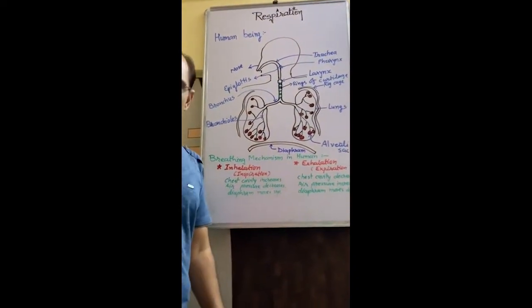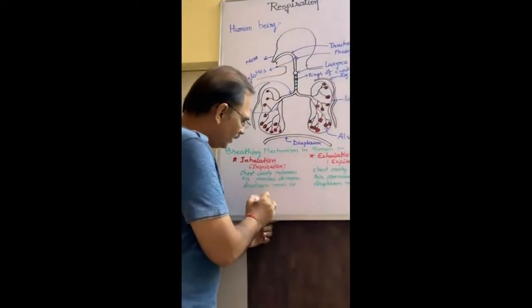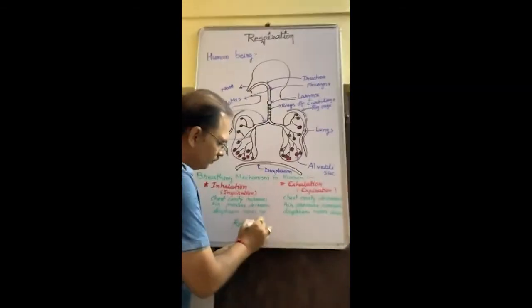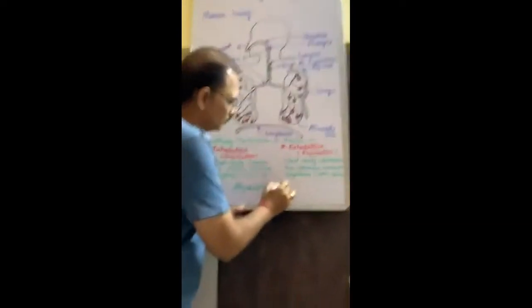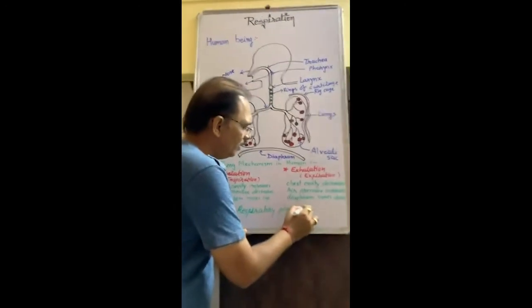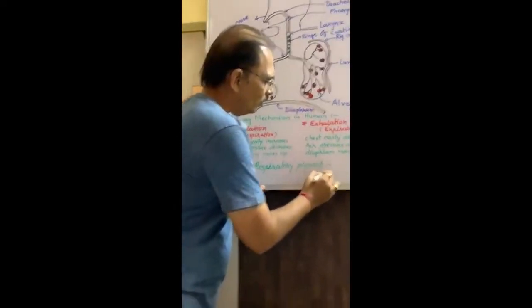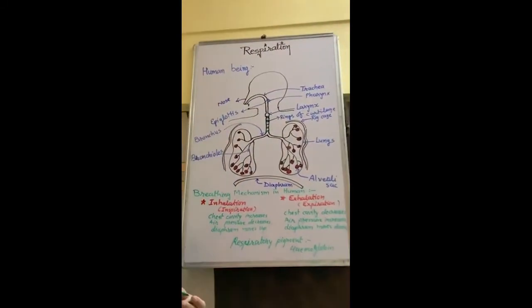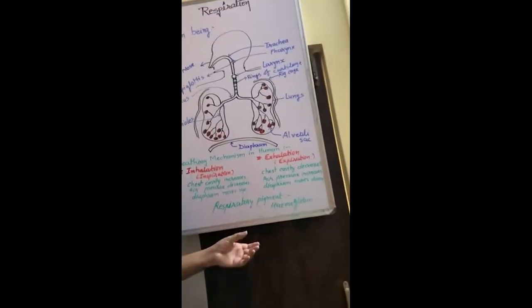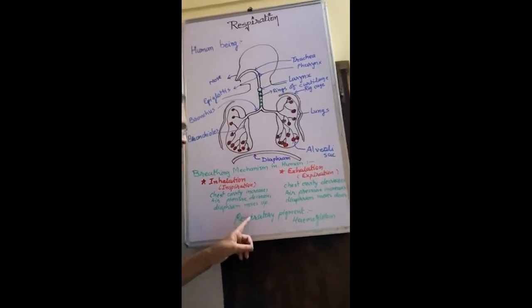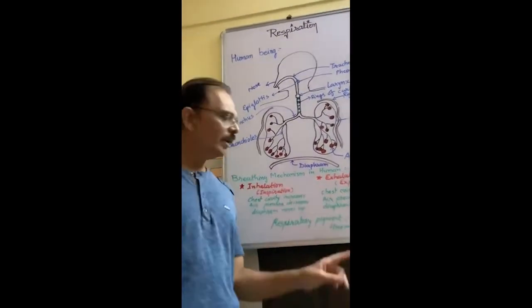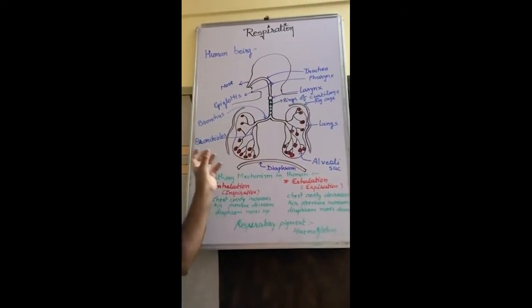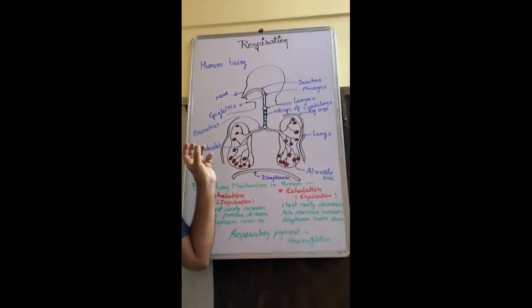Remember one thing, that our respiratory pigment is hemoglobin. You know that hemoglobin is found in RBC, red blood corpuscles. One line question: respiratory pigment is hemoglobin. Because of hemoglobin, oxygen is absorbed and then it moves to the heart for purification.